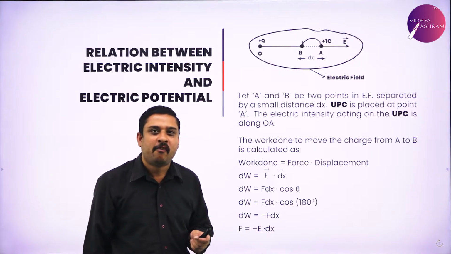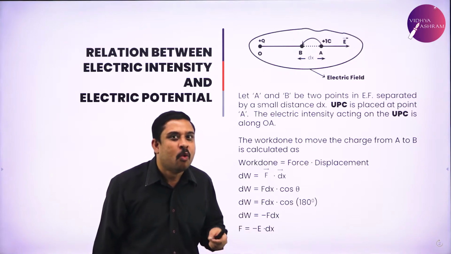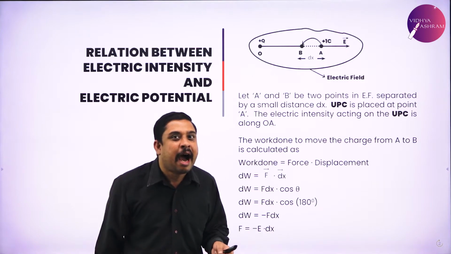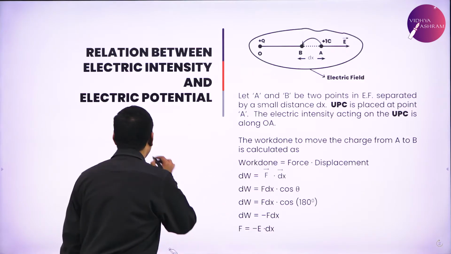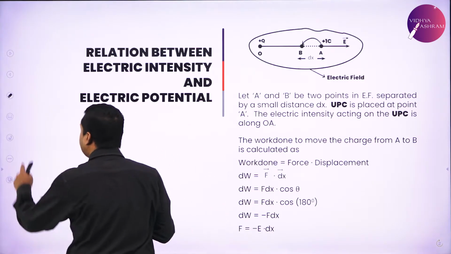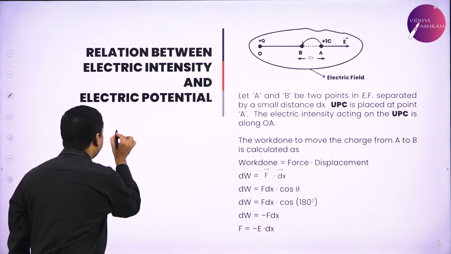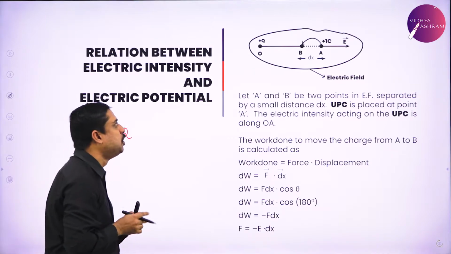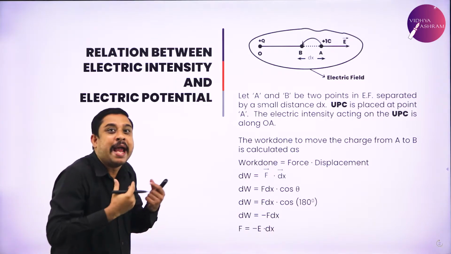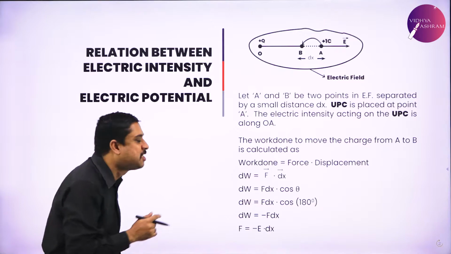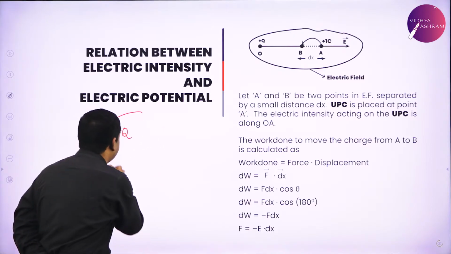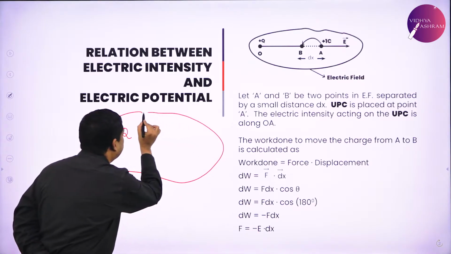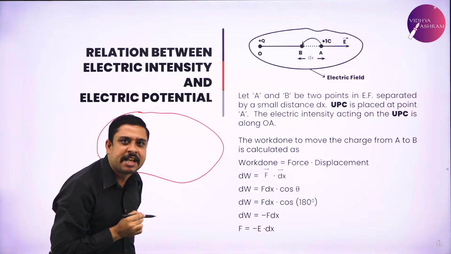Now, for my derivation again, what do I require? A point charge, what we call as a source charge. I will consider a source charge plus Q. Why is this the source charge? Very evidently again, it will create the electric field.